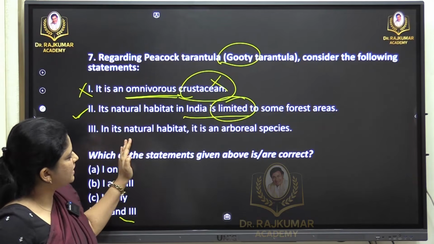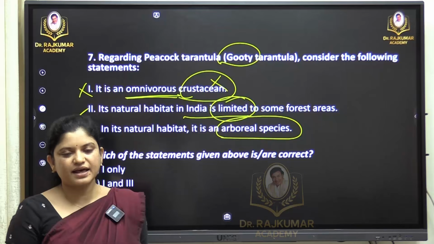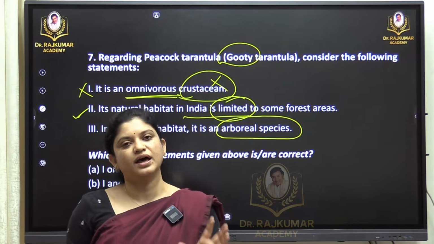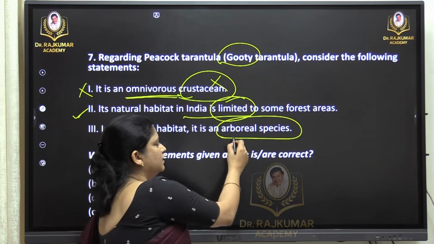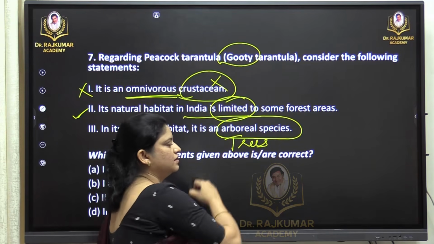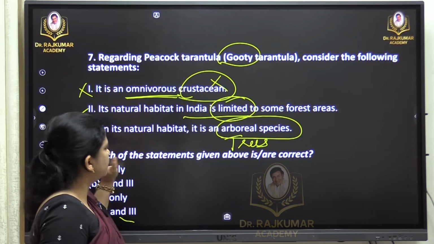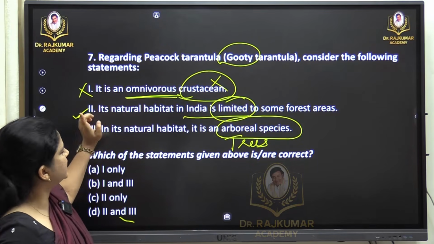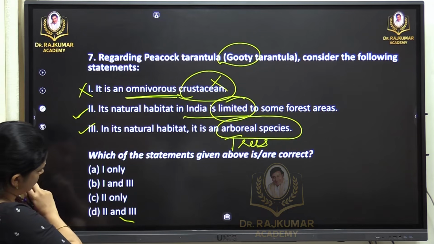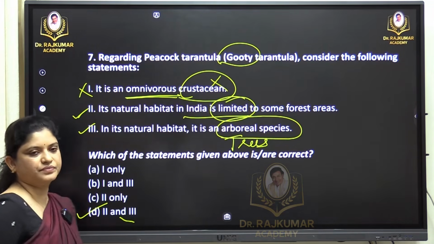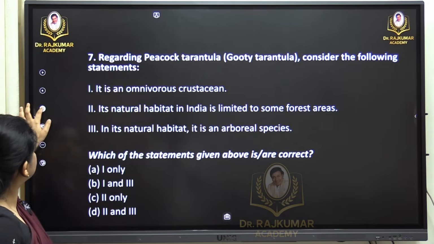Third statement, in its natural habitat, it is an arboreal species. Yes. So this tarantula, specifically peacock tarantula, is an arboreal species. It is found on trees. What are arboreal? The organisms which live on trees are called arboreal. Now, considering this, we have first statement incorrect, second statement is right, and third statement is also correct. So answer is D, 2 and 3. Okay. We'll move on to the next question.